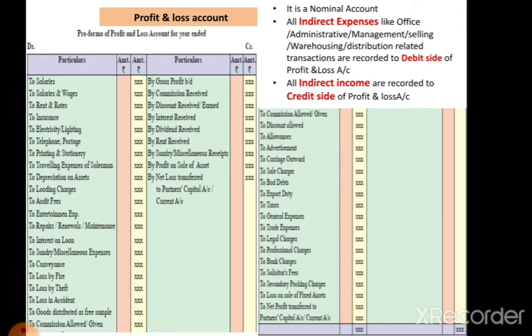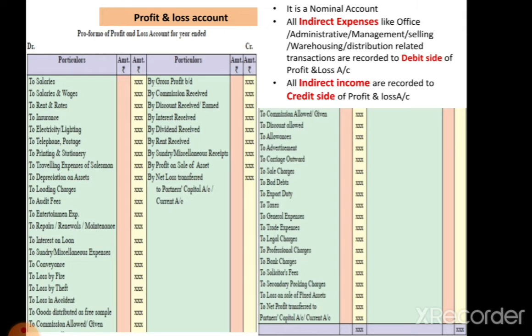All the indirect expenses like office expenses, administrative expenses, management expenses, selling, warehousing, distribution and finance related transactions are recorded on the debit side of the profit and loss account, and all indirect incomes are recorded on the credit side of the profit and loss account.